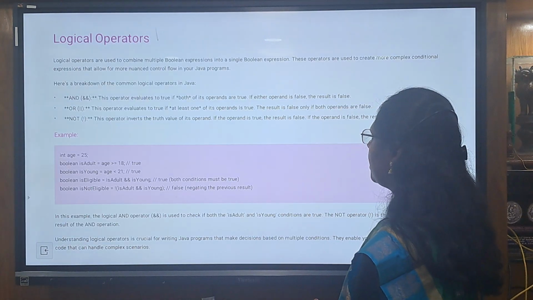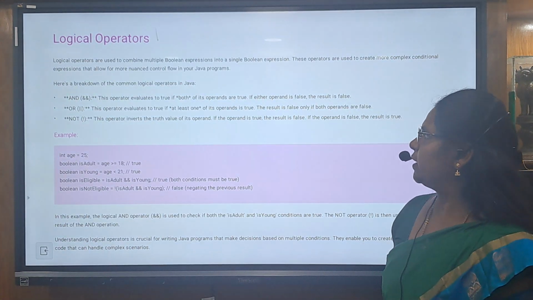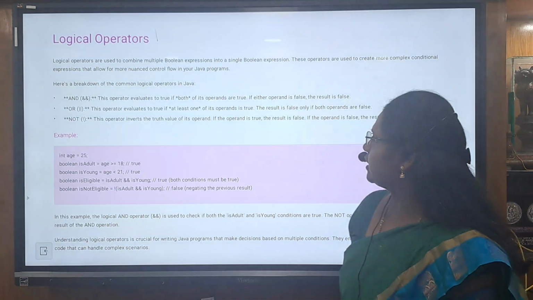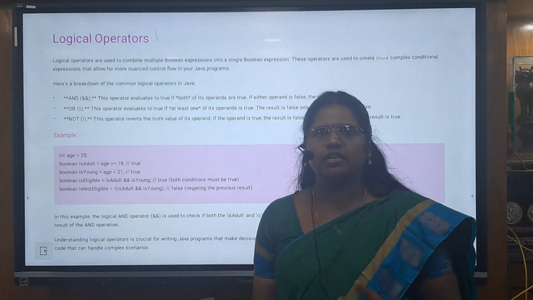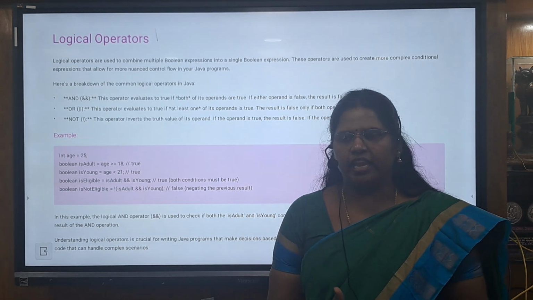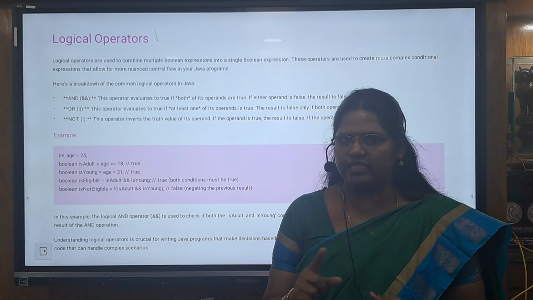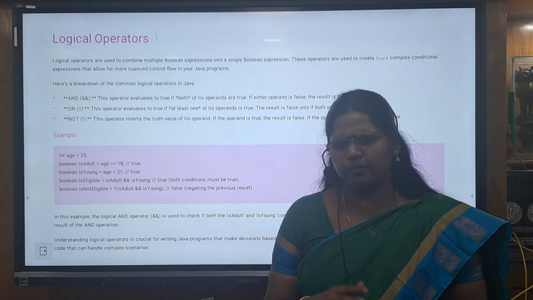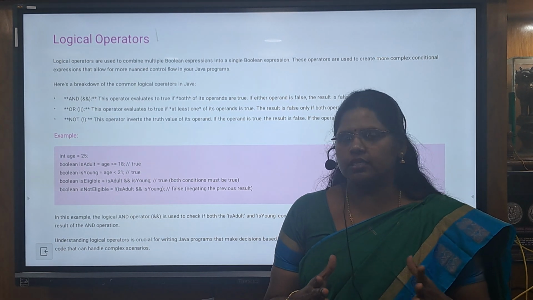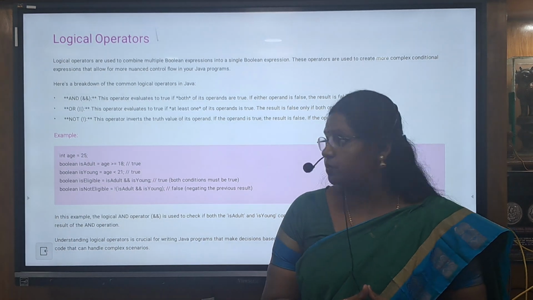Conditional operators. There are so many operators. Operators are used to create more complex conditional expressions. Expressions, that is A equal to C plus D. A equal to C plus D, this is an expression. A, C, D are the variables, and equal to and plus are the operators. There are so many operators and operands combined together to form expressions.